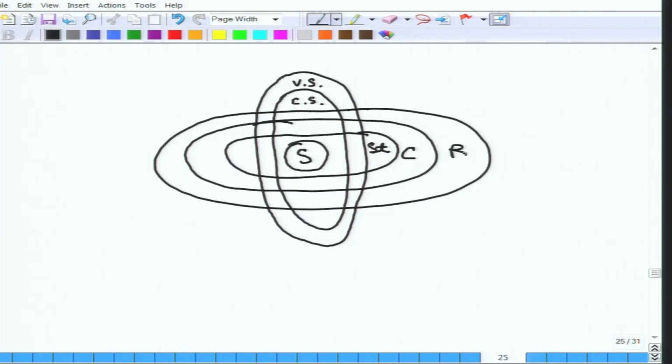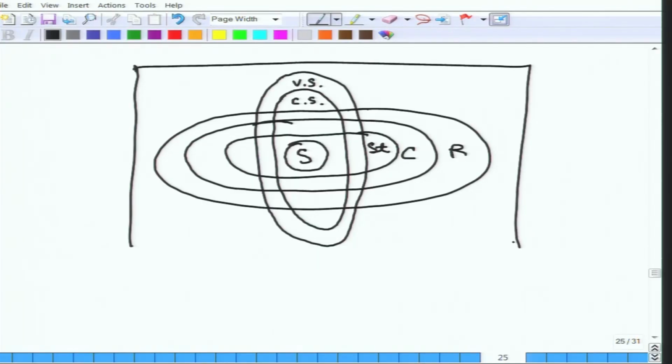So apparently all possible combinations are there, and this is the entire space of schedules, and there are some schedules which are not at all view serializable and not recoverable. But the interesting part is that serializability and recoverability can vary independently.